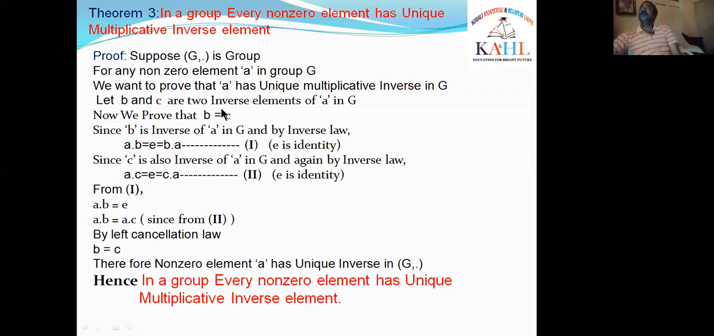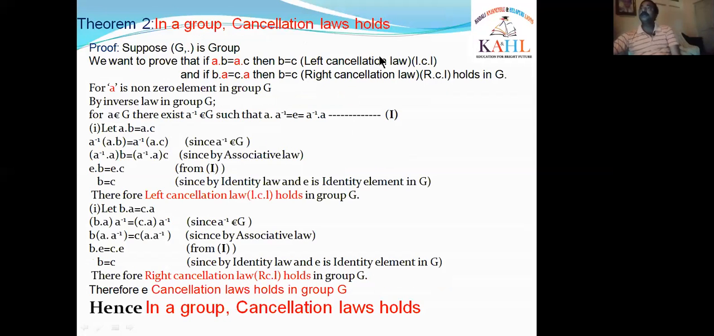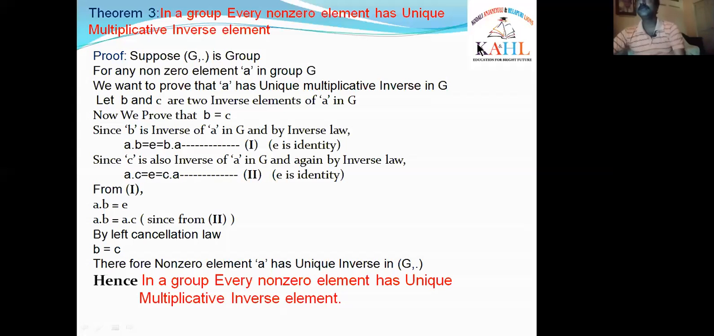That is, in a group, every non-zero element has a unique multiplicative inverse element. That means, in a group, the identity is unique. Now, what about the inverse?